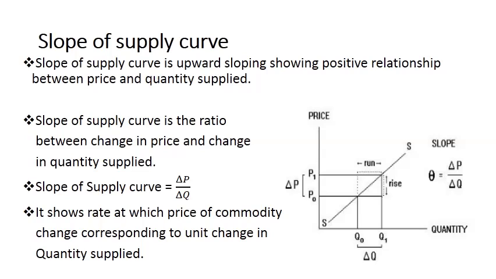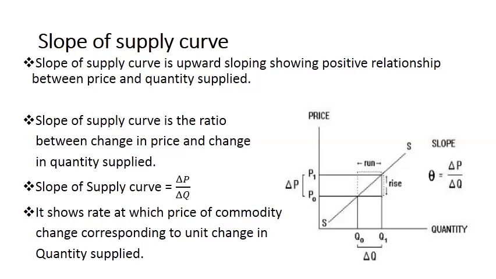So here, if we are going to measure the slope of the supply curve, it is equal to perpendicular divided by base, and perpendicular is change in price. Here you can see in this diagram, the perpendicular is equal to P0 P1, which is represented by change in price, and base is equal to Q0 Q1.